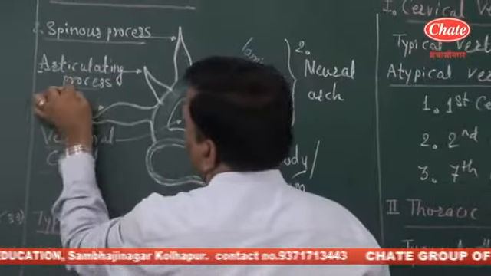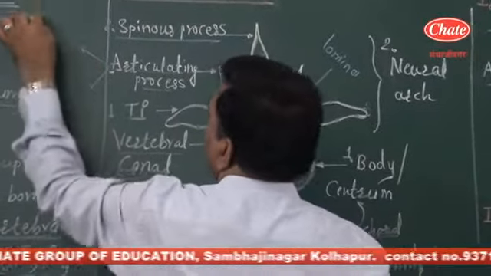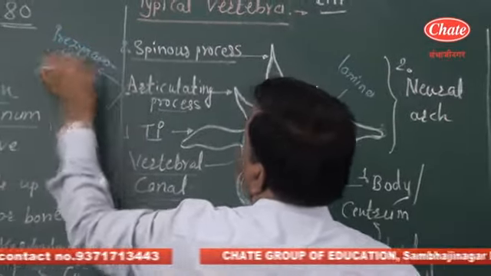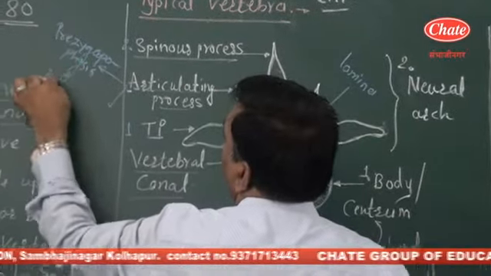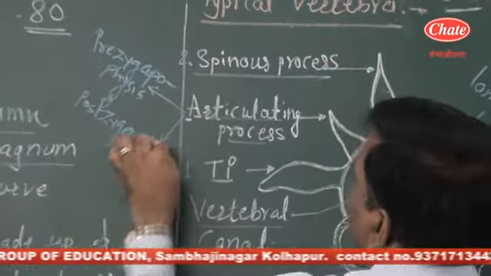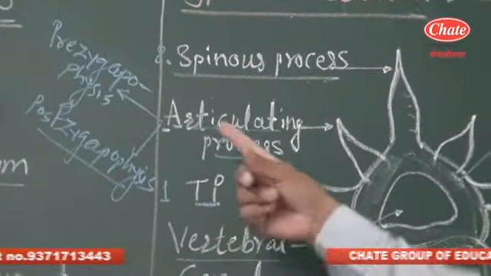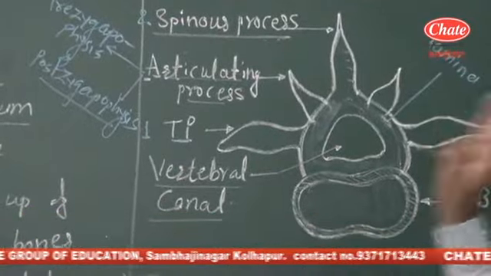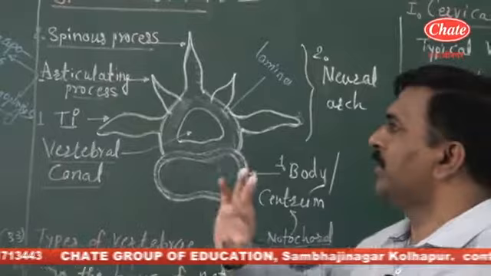These articulating processes are of two types: pre-zygapophysis and post-zygapophysis, that is, superior articulating process and inferior articulating process. So the neural arc has three processes: transverse process, spinous process and articulating process.